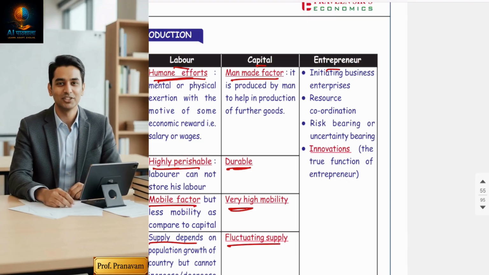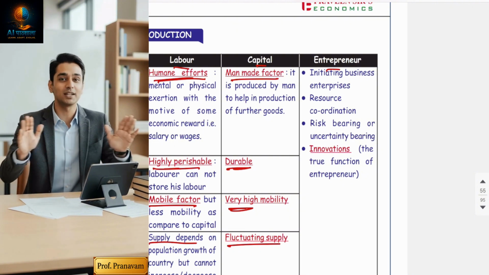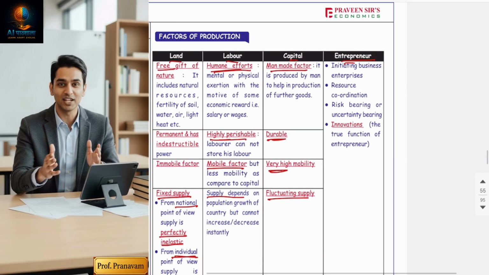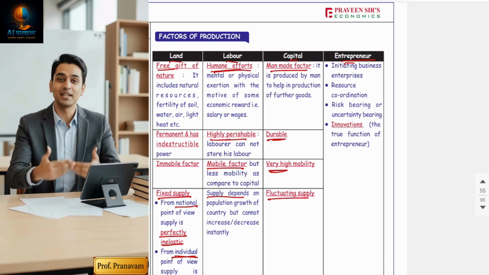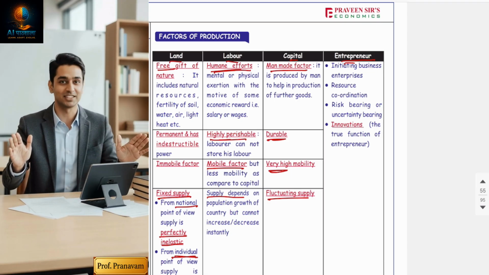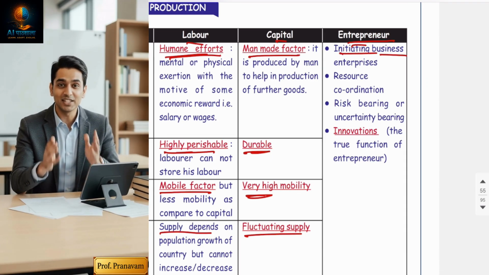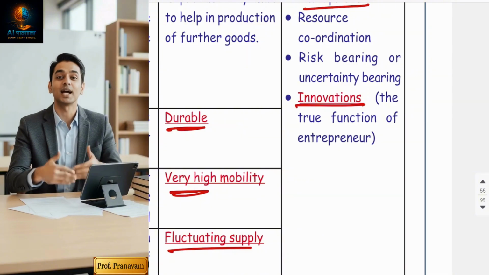Now, entrepreneur. You cannot compare the entrepreneur with all the inputs. Entrepreneur is something different. Yes, the entrepreneur is the captain of all the inputs. The entrepreneur is the person who is the leader of land, labor, and capital. He appoints all the three and gets the work done from them by coordinating. So the entrepreneur is the person who started the business, initiating business enterprises. His main job is to conduct innovation.